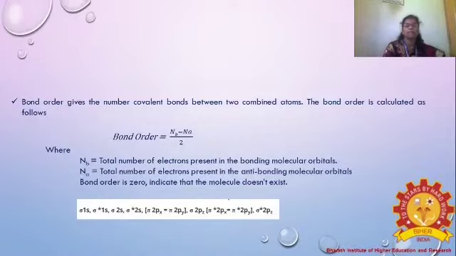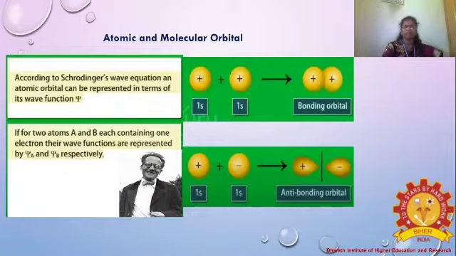So for the molecules, how do we conclude? Suppose after the calculation the bond order is 0. That will always indicate that the molecule does not exist. So that is how we have to consider the bond order. After that, we have to calculate it.